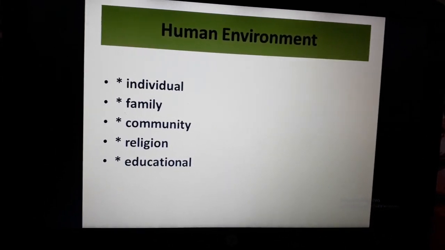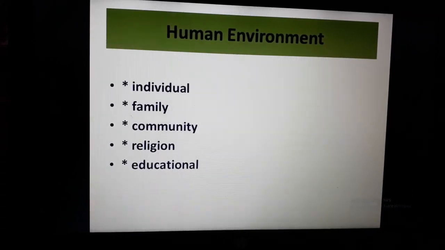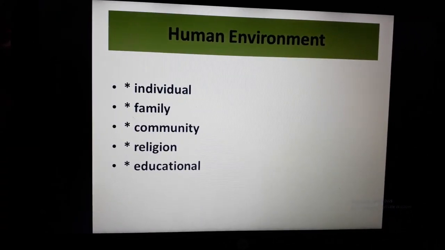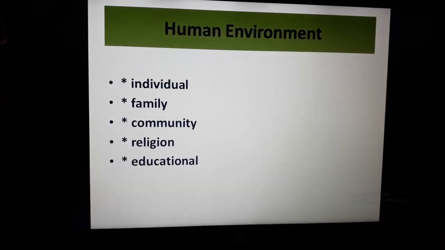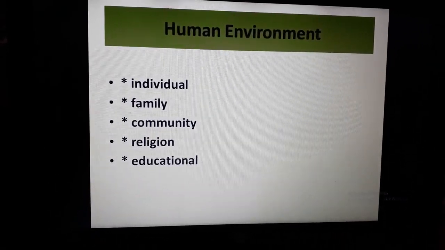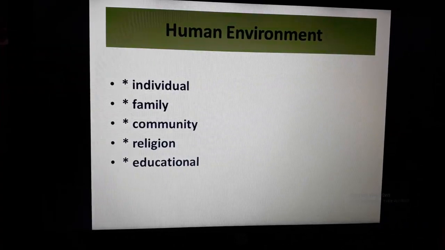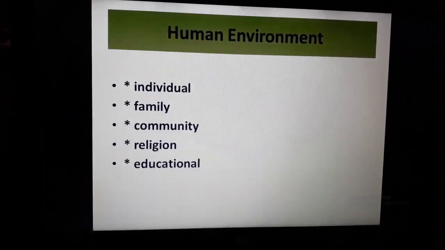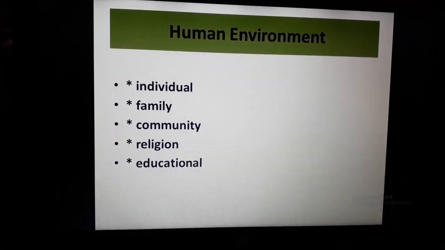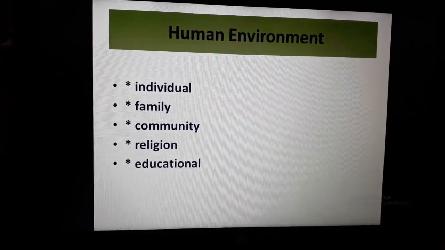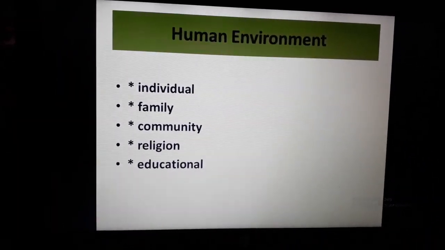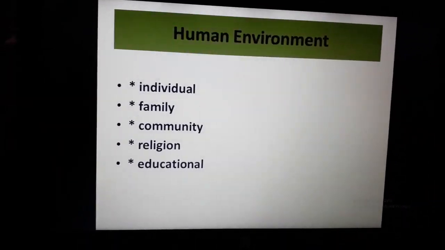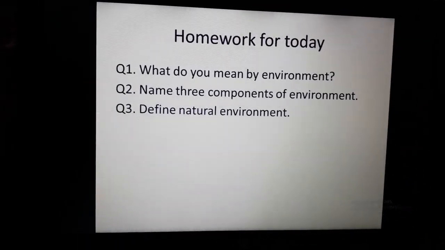Natural includes the things present in nature itself. Human-made covers the things made by human beings using natural resources. And the third, human environment, includes humans basically. Clear?